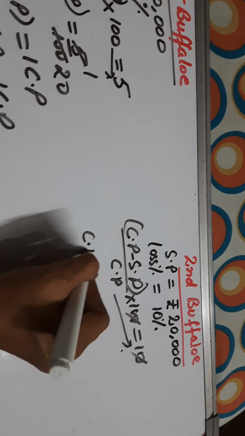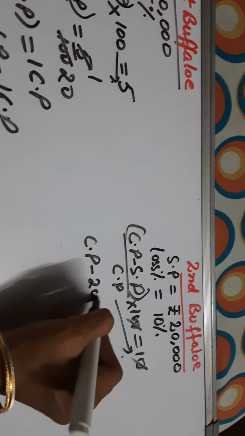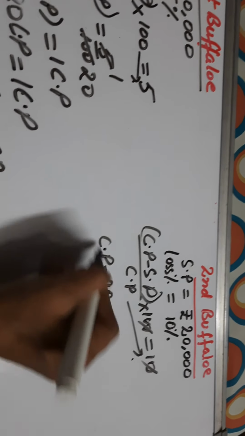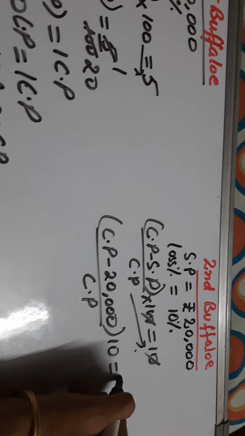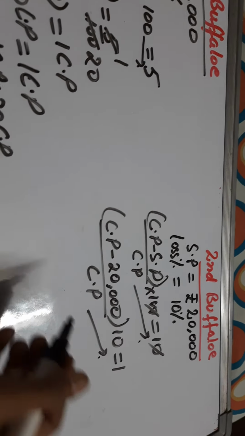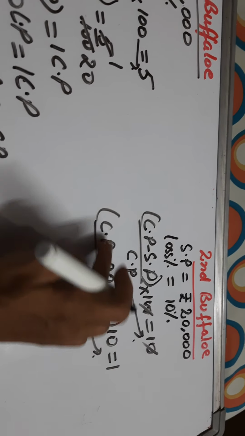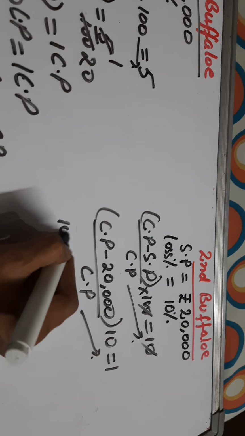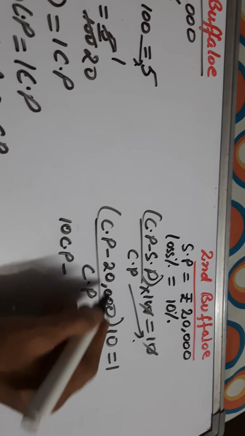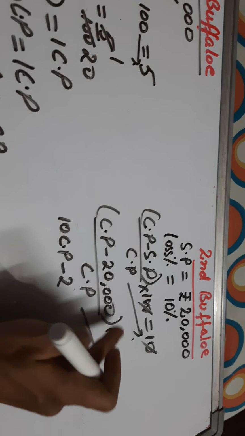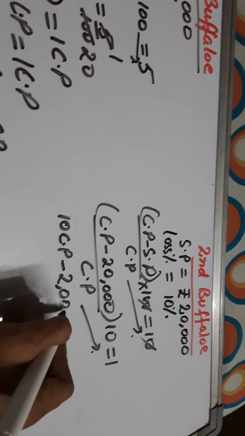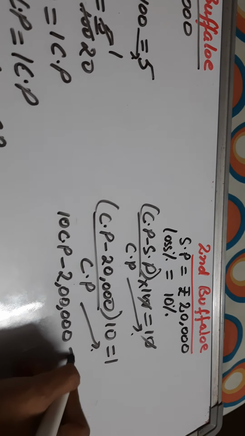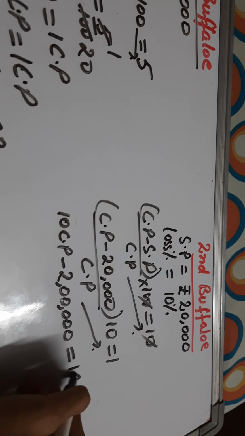So CP minus 20,000 divided by CP into 10 is equal to 1. Cross multiply and we'll apply the distributive property here. So 10 CP minus, it will increase this by a 0, so it will become 2 lakh. 5 zeros will be there, is equal to 1 CP.